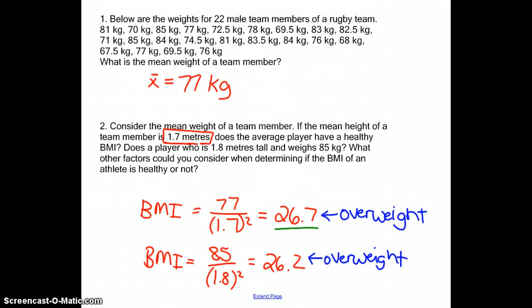So then we can calculate the next guy, whose BMI turns out to be 26.2, and again also falls in that overweight category. So what other factors should you consider when determining the BMI of an athlete, if it's healthy or not? Muscle, good. So again, back to that chart where it showed all kinds of pro athletes and celebrities who work out a lot, muscle mass needs to be considered.